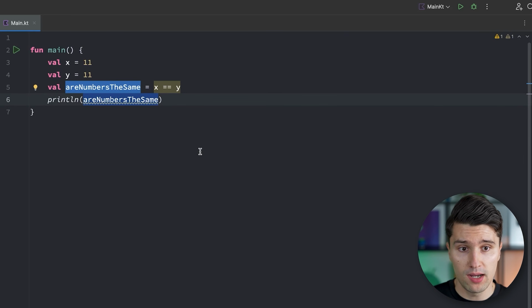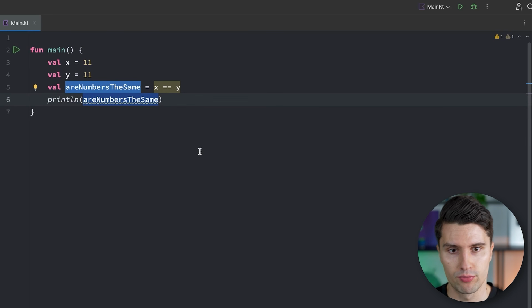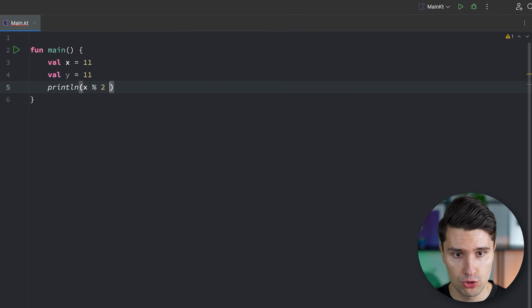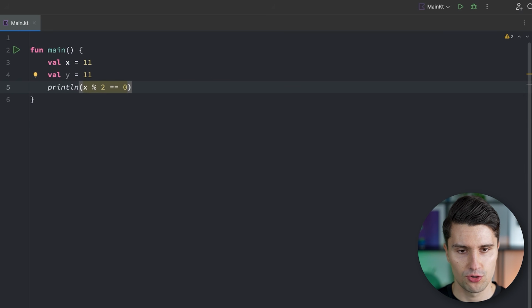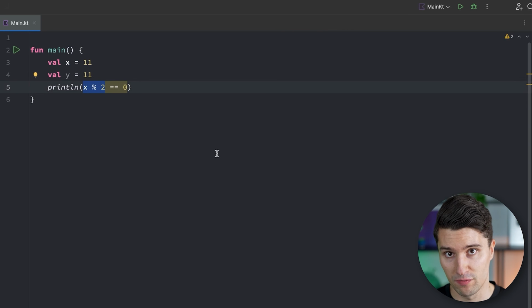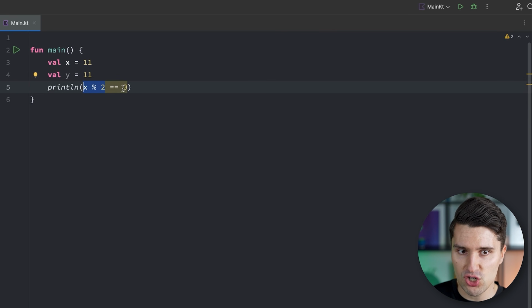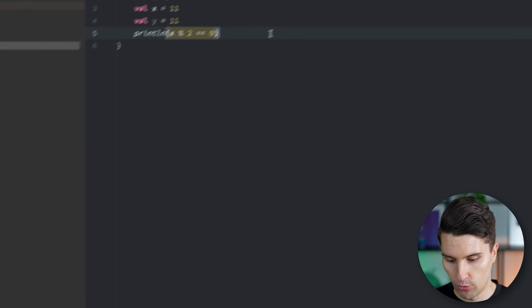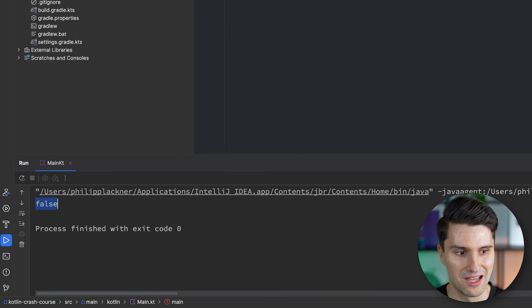And we can, of course, also combine these comparison operators with arithmetic operators. So what we could do is get rid of that and say, print x modulo 2 and check if that's actually 0. So what would that do? It looks quite complex if you've never seen this before, but in the end, we divide x by the value 2. This results in the remainder of that division, and we check if the remainder is actually equal to 0, because what does that mean? If the remainder would be 0 after division by 2, then the number would be an even number, and if the remainder would be 1, it would be an odd number. And there can't be any other remainder other than 0 and 1 if we divide by 2. So if we run this, then you will see false, because 11 is not an even number.